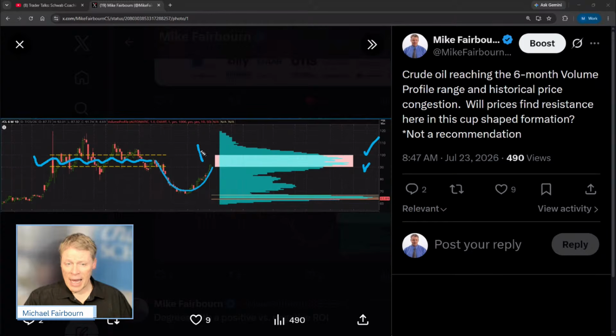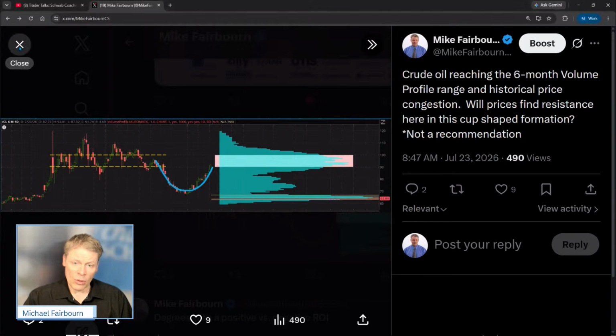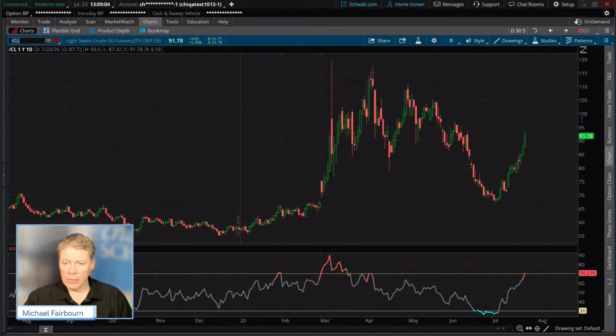It does present resistance now until we can get up above it, or at least a range where it could be tricky to move through. So just park that in the back of your minds. We'll see what happens. Just posted this morning, but yeah, we'll see. That is oil though, and we'll see what happens.